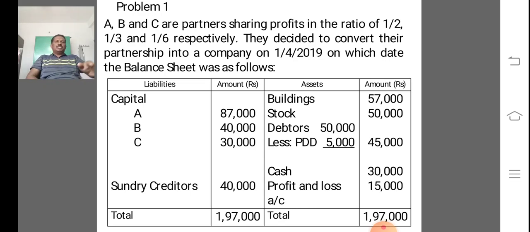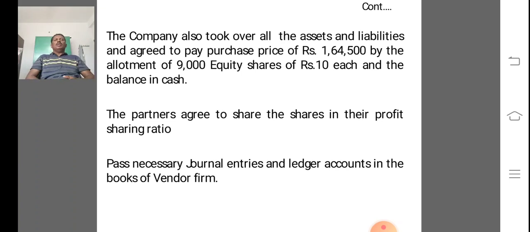Next, the company also took over all the assets and liabilities and agreed to pay a purchase price of rupees 1,64,500 by the allotment of 9,000 equity shares of rupees 10 each and the balance in cash.